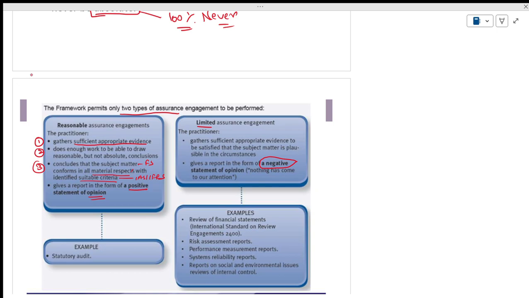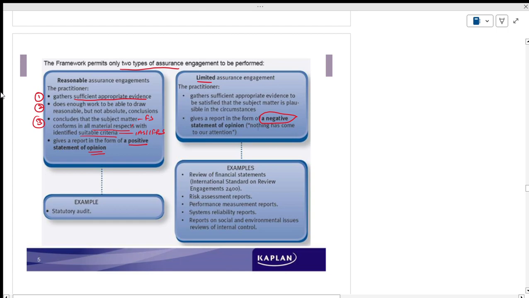For the criteria, we have the audit rules as well, right? The criteria are IAS, IFRS, and national rules. Are you clear about this? Reasonable assurance. Next, limited assurance: gather sufficient evidence to be satisfied the subject matter is plausible. What does plausible mean?